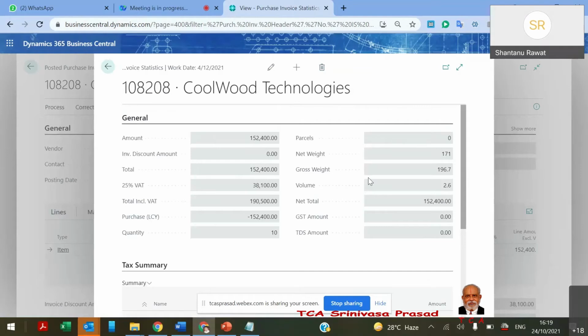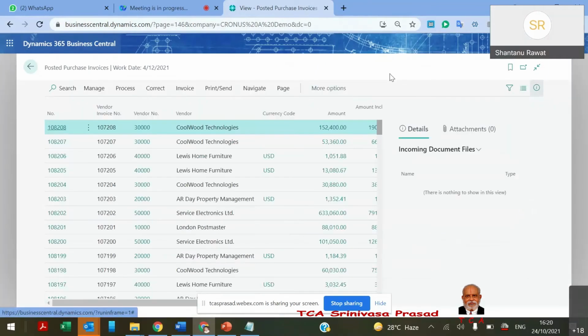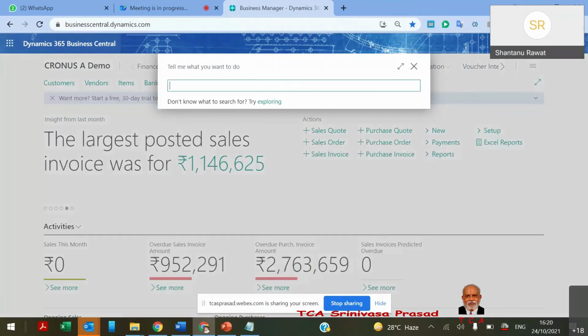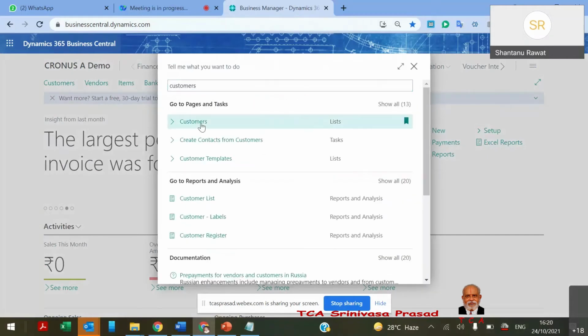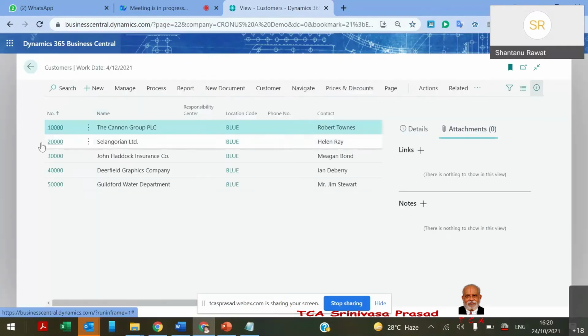Shantanu will be showing us something on the cost front also, some of the reporting or dashboards. If there is anything, will you be able to show that? Yes, and when we move to the sales, we will see this costing impact also. Right now there is only cost, but when we go to the sales portion, we will see cost, revenue, and profitability in a similar window. I will just quickly go to the sales portion, because sales is similar to purchase. Similarly, we maintain the customer.